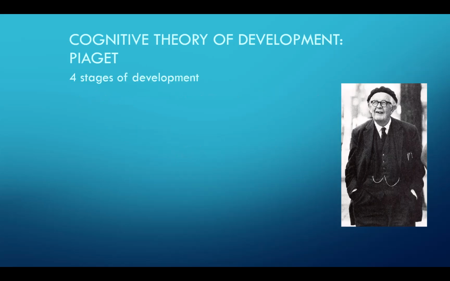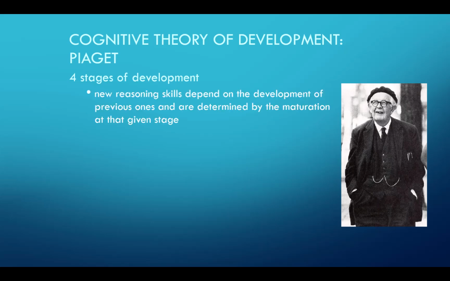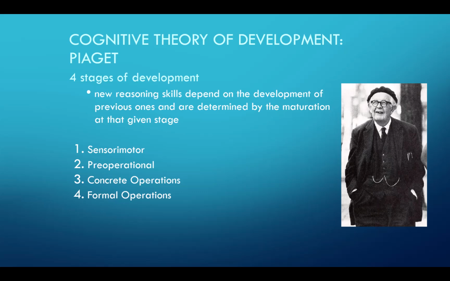So Piaget developed 4 stages of development. And at these stages, he said that new reasoning skills depend on the development of previous ones and are determined by the maturation at that given age. So he observed that the thought processes and problem strategies of children aren't random, or at least that's what he thought. And he thought that they reflected the level of maturity and the abilities that they had at a certain age. And so he felt there were 4 different stages: the sensorimotor stage, the pre-operational stage, concrete operations, and formal operations. And we'll go through each one of these in detail.